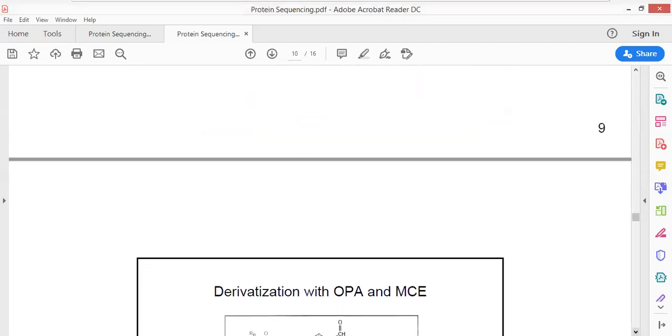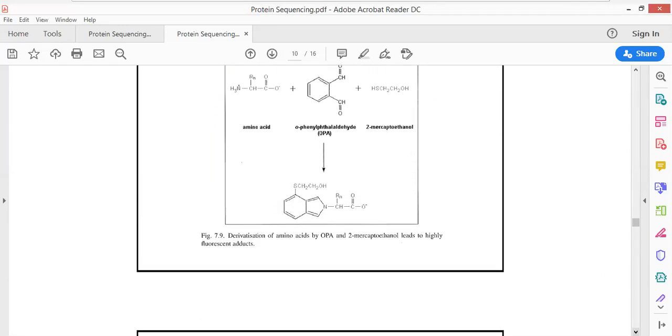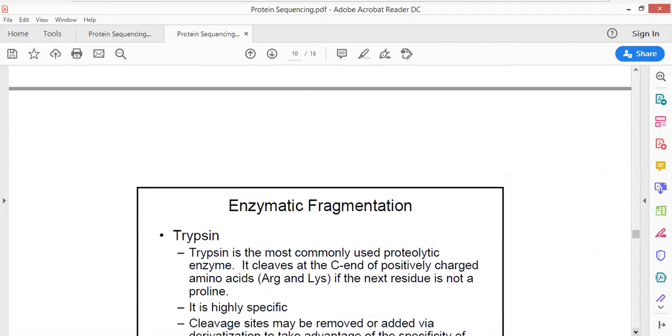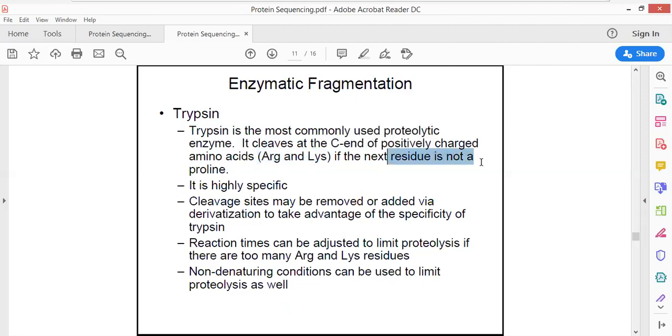Affinity chromatography can also be used, and this is how the entire process of sequencing is done. This is the enzymatic cleavage that I was talking to you about. Trypsin has the ability to cleave at arginine and lysine, except the next amino acid residue should not be proline.